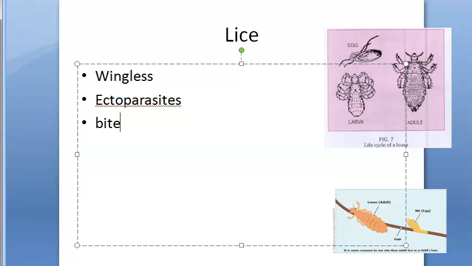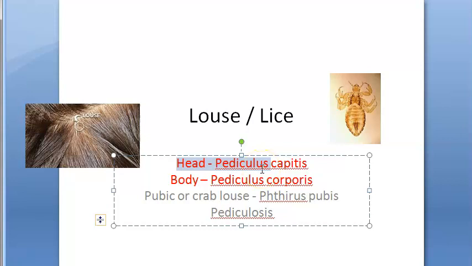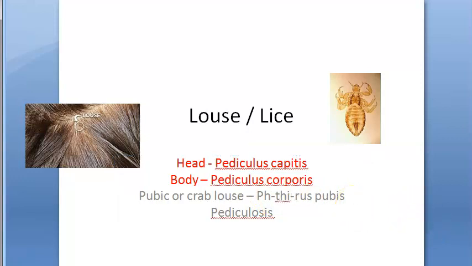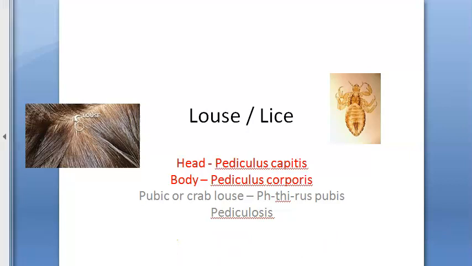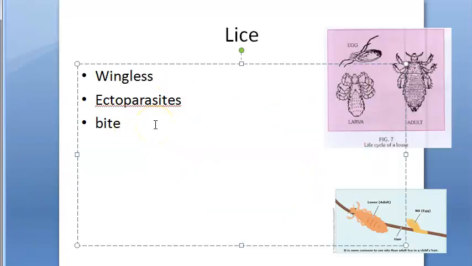Okay. The lice that infect man are of three kinds that we already told you here. So you have the ones that infect the head, that is Pediculosis capitis. Then you have the body louse, called Pediculosis corporis. And the pubic or crab louse, Phthirus pubis. That's how it seems to be pronounced, Phthirus pubis. Okay. So now you know that there are three types of louse. First of all, you came here to learn louse and now you know there are three types of louse also. So many types.